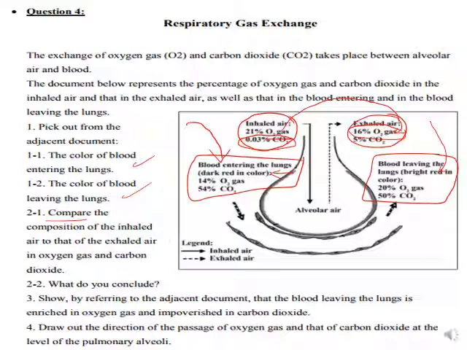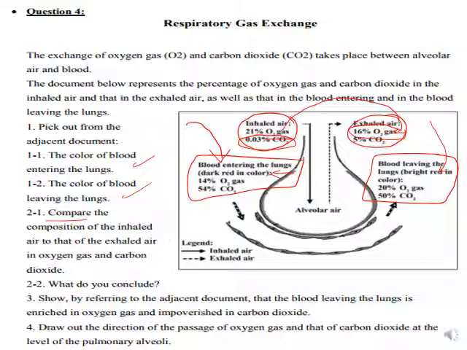Part 3, they said show, by referring to the adjacent document, that the blood leaving the lungs is enriched in oxygen gas and impoverished in carbon dioxide, meaning that it's poor in carbon dioxide. Also here, we have to use the comparison.